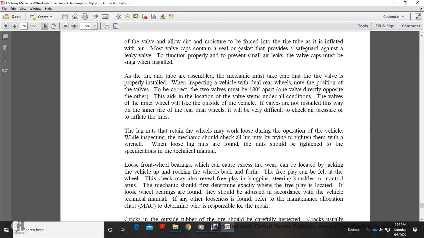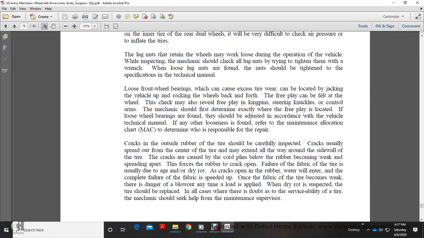When inspecting a vehicle with dual rear wheels, note the position of the valves. To be correct, the two valves must be 180 degrees apart, with one valve directly opposite the other. This aids in location of the valves under all conditions. The valves of the inner wheel should face outside of the vehicle. If the valves are not installed this way, the inner tire of the rear dual wheels will be very difficult to check for air pressure or to inflate.